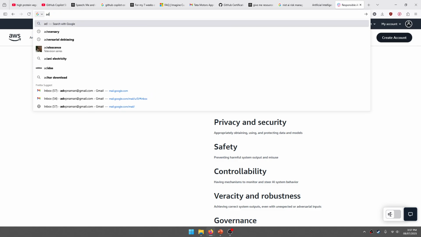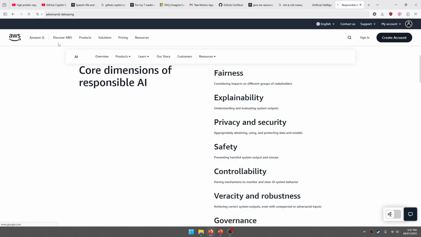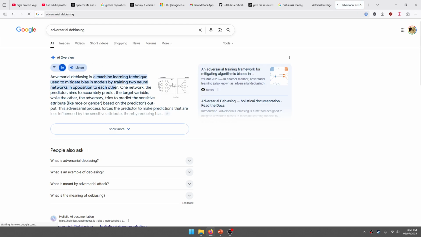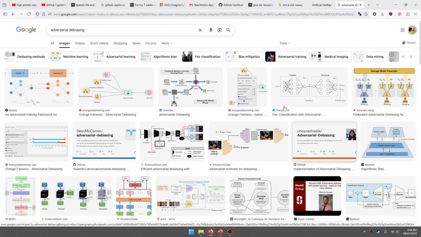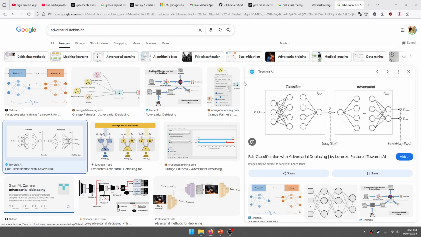I'll show you something about adversarial debiasing. In adversarial debiasing, we have two networks instead of one, two models instead of one. One is the classifier model, another is the adversarial classifier model. Let's go back to the example of loan approval.